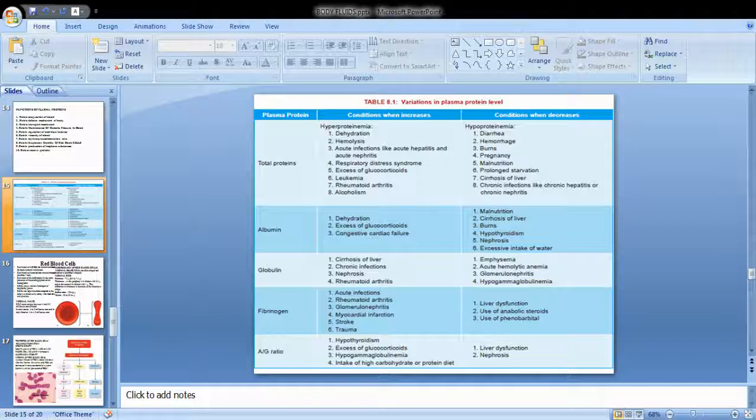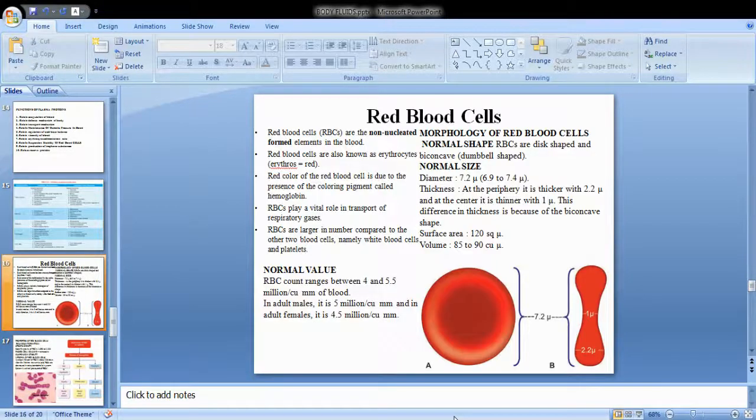The A by G ratio is a very important ratio. Only the albumin can be measured, and globulin can be calculated by subtracting albumin from the total protein. You will get the level of globulin. The A by G ratio will be more during hypothyroidism, excess of glucocorticoids, hypogammaglobulinemia, and intake of a high carbohydrate or protein diet. It can decrease during liver dysfunction and nephrosis. So I'll move on to the next slide.